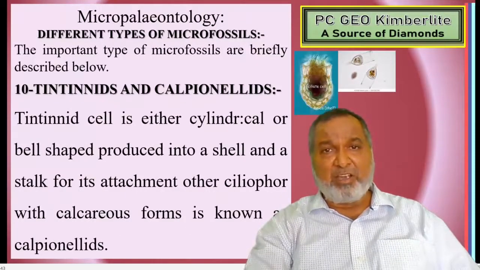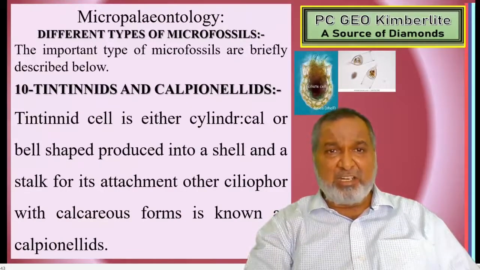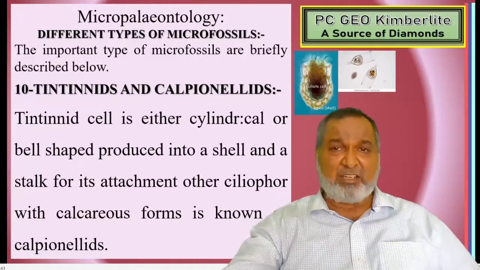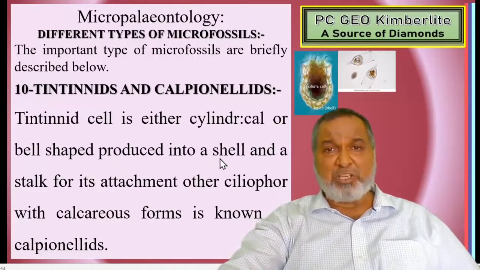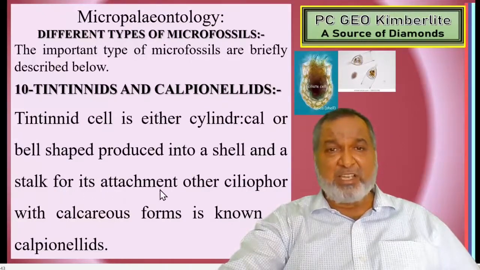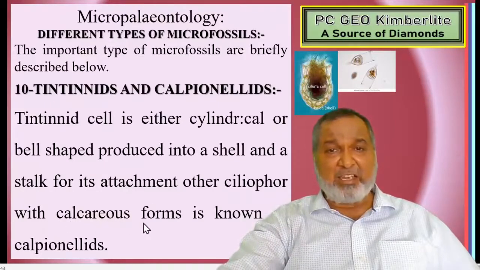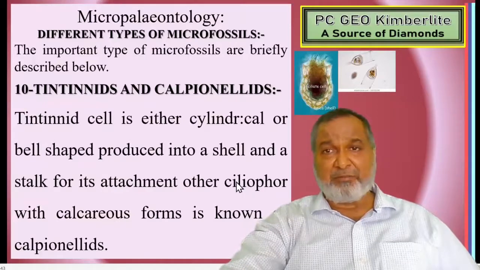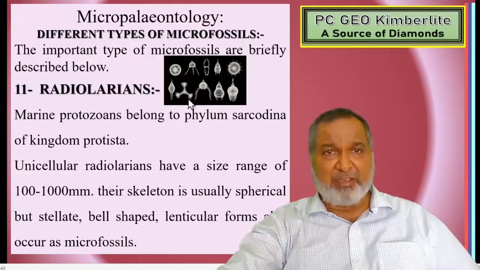Tintinnids or calpionellids. Tintinnid's cell is either cylindrical or bell-shaped, produced into a shell with stalk for its attachment. The calcareous form is known as calpionellids. Yes, here we have shown you calpionellids, as you can see now, very clear.